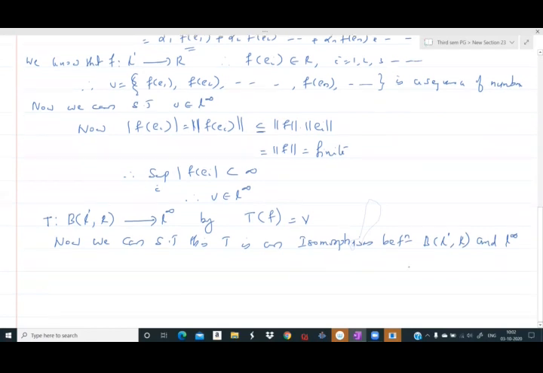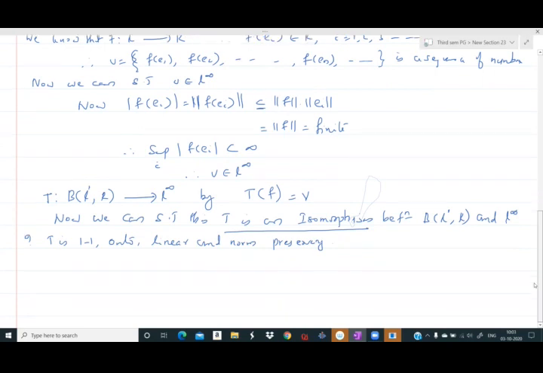Okay. So how to show that T is an isomorphism? We will show that T is one-one, T is onto, T is norm-preserving, and T is linear. We do them one by one. First one, T is one-one.